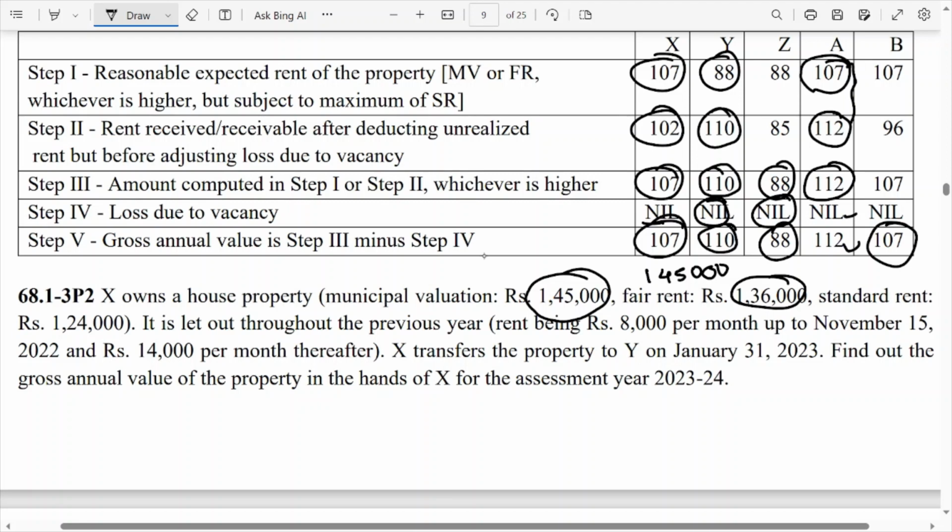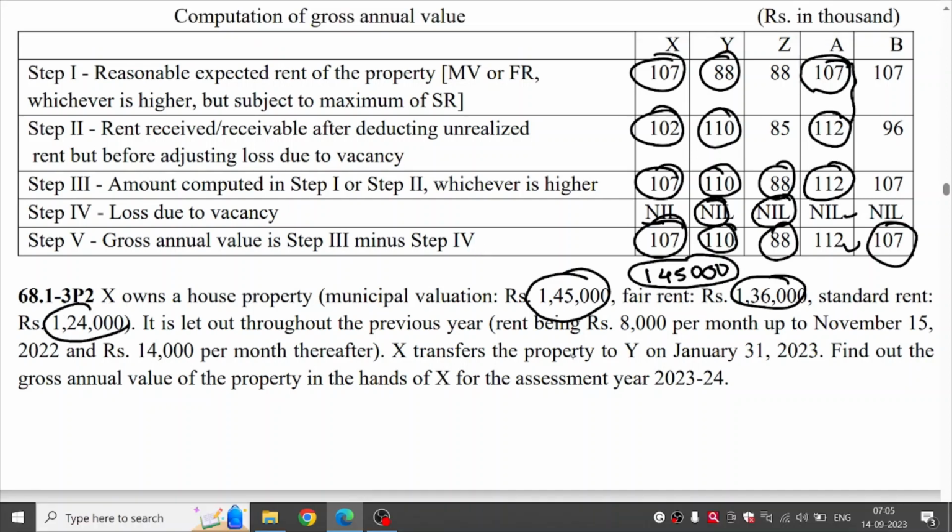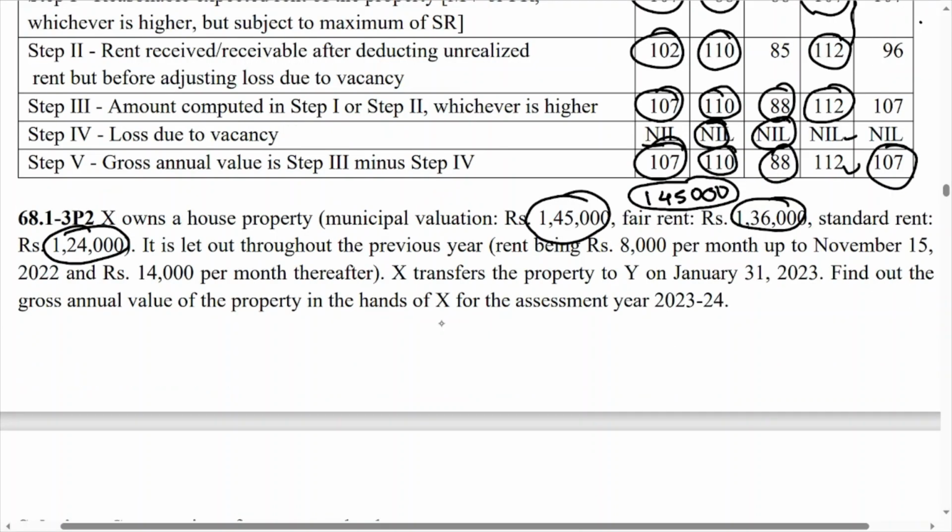Now standard rent is 1,24,000. Now compare this 1,45,000 with 1,24,000. We have to take whichever is lower. So 1,24,000 is the lower amount. So 1,24,000 will become your answer for step number 1. Reasonable expected rent of the property, MV or FR, whichever is higher, but subject to SR.